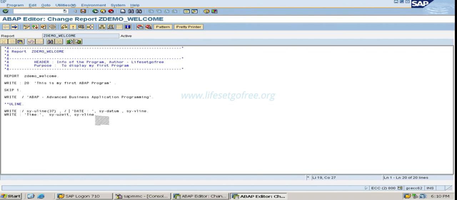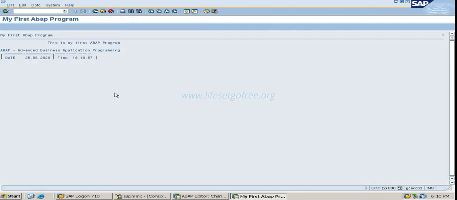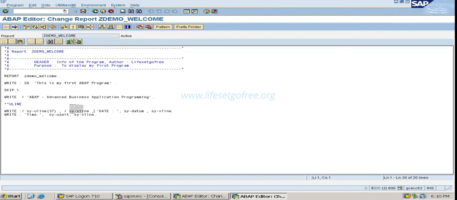So add SY V line and comma like this, execute. So as we have added 1 character length here, so you need to add 38.